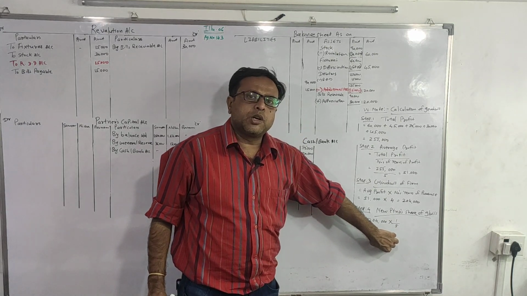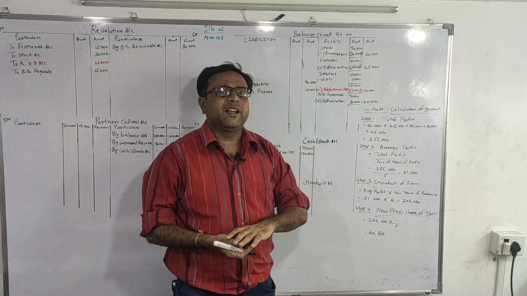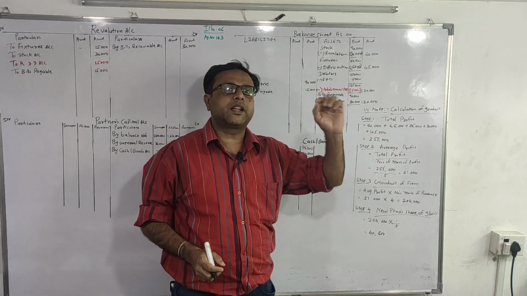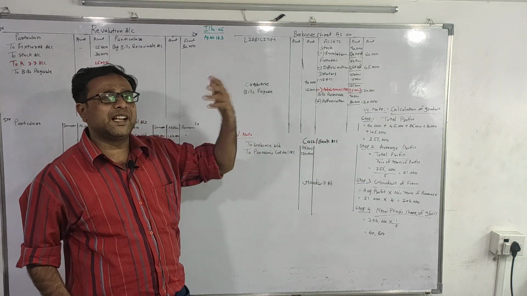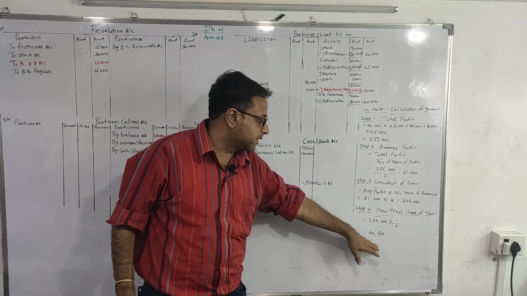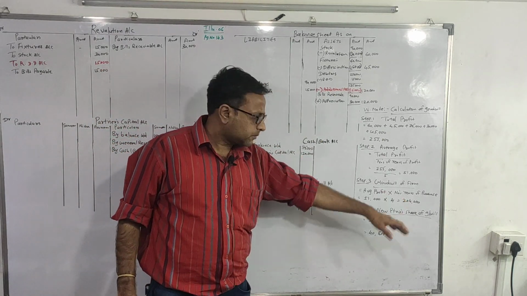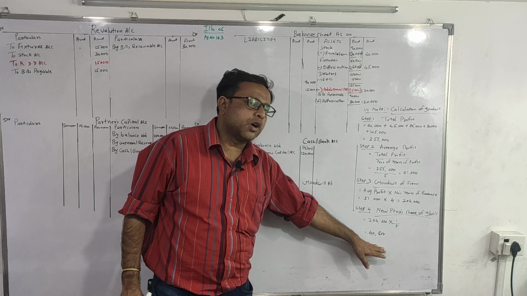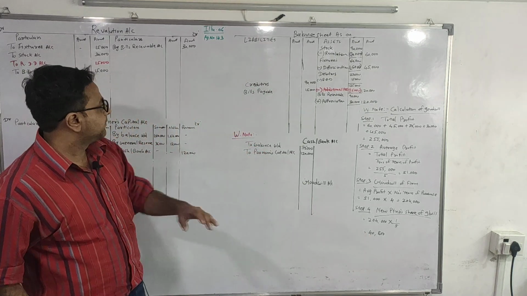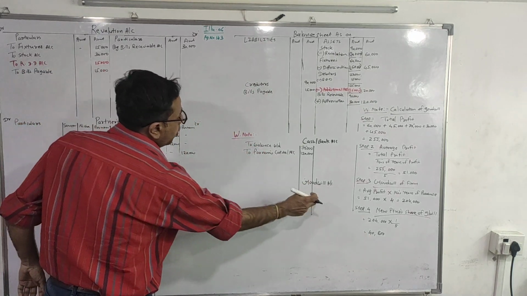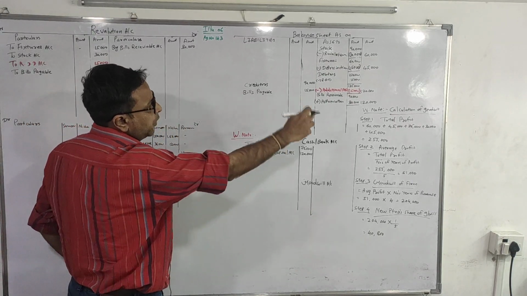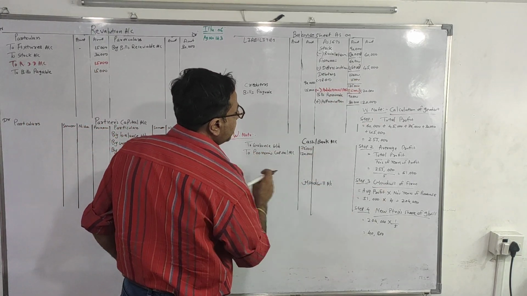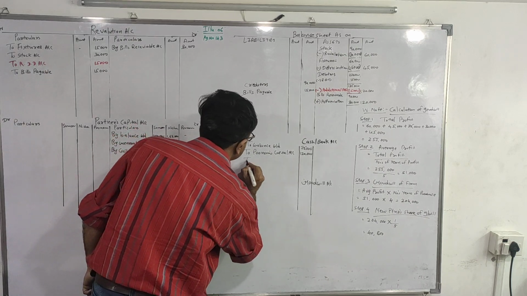Now this is the amount of goodwill. What about the treatment? In this question they have told us that she will be bringing cash. Suppose they ask for the goodwill to be raised in the books, then we will pass the entry accordingly. So 40,800 is our amount of goodwill. Cash to goodwill, goodwill to all partners. So we have calculated the amount of goodwill. Now we will write in our answer.